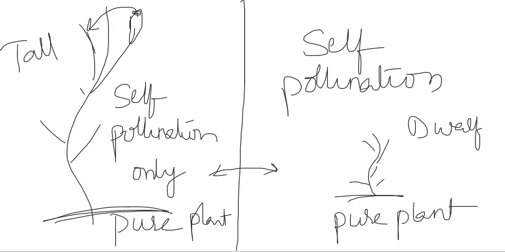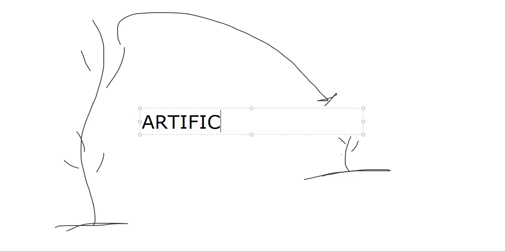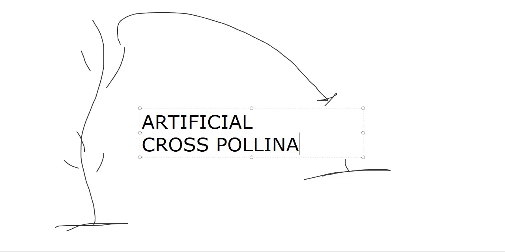So then what did Mendel do? He crossed this tall plant. That is one of the properties of the pea plant. In general, they go for self-pollination, but when we do artificial cross pollination, what are we doing? We are crossing the male gametes of the tall plant with the female gametes. So we call it artificial cross pollination.